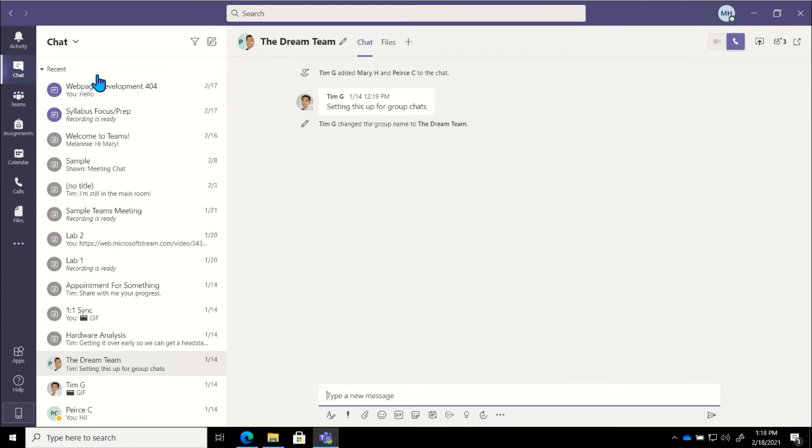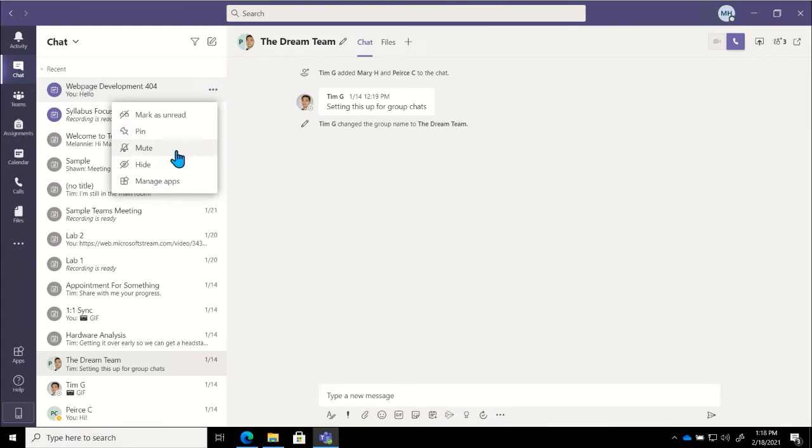I also have the option to mute chats. So if I were in a meeting and it was just very chatty, even after I left, it's just very active, and I'm trying to focus on my work, or I want to quiet down some of those notifications that I'm getting from it, I can go back into that menu through the ellipses, and I can go into mute. And we'll notice it stays on my recent list, right? But I get that bell icon with a line through it, letting me know that I have muted that chat. And now any notifications that come through, I will not see those, but I can come in at a later time and get caught up.